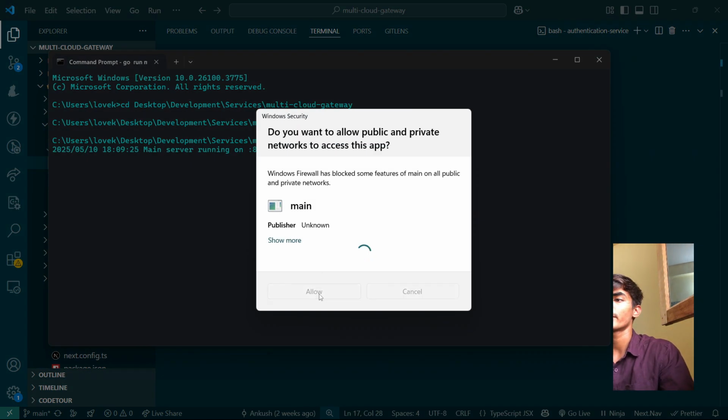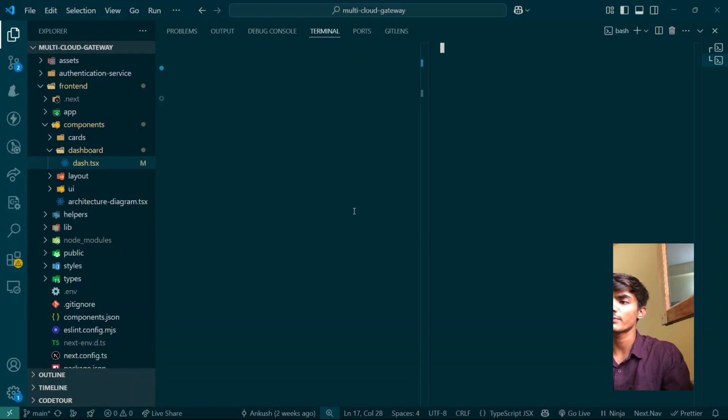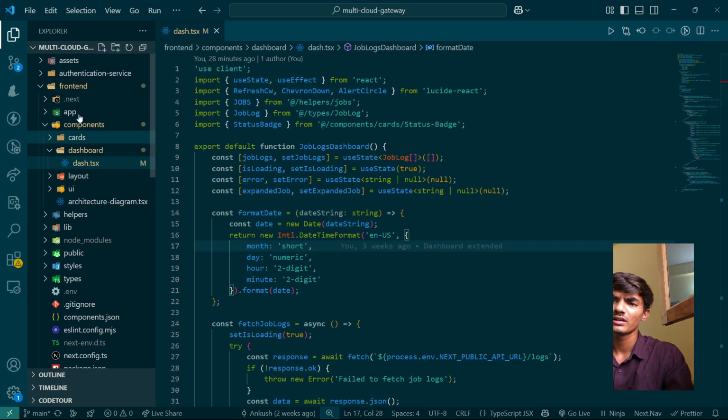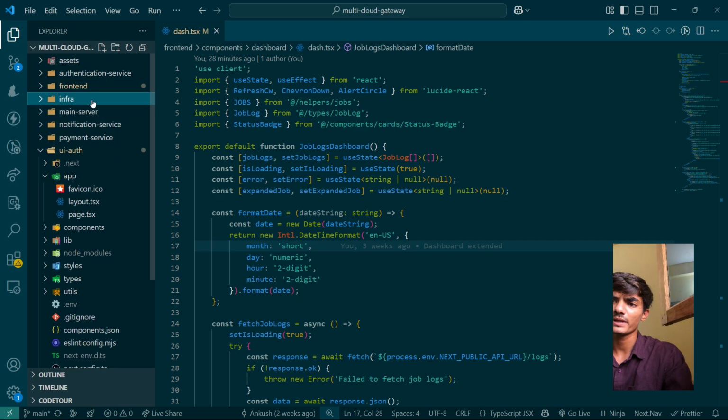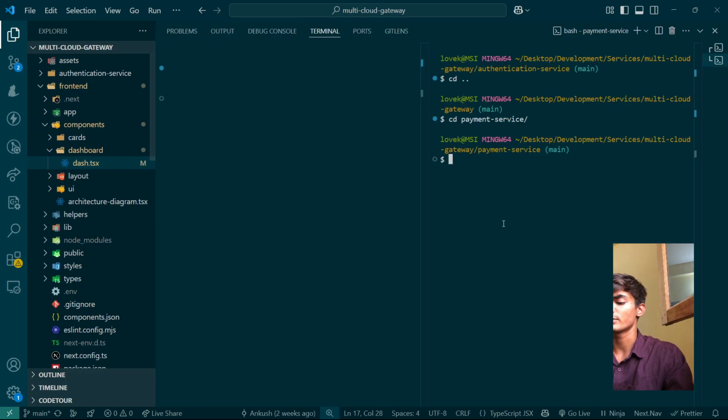Yeah, so it is started right now. Let me start my payment service as well. So this is authentication service. Let me start my payment service. For payment service, we'll go to payment, nope. cd payment service. Then we have npm, I don't remember the command. Let me check. Infra main server, which is payment service, and then package.json. So we have dev script here as well. So yarn.